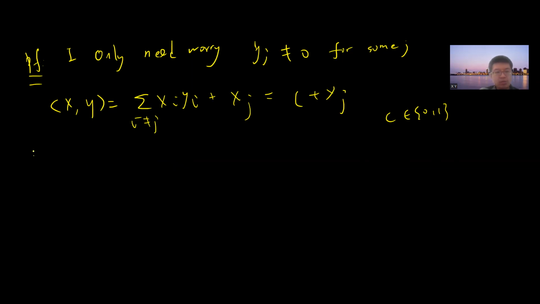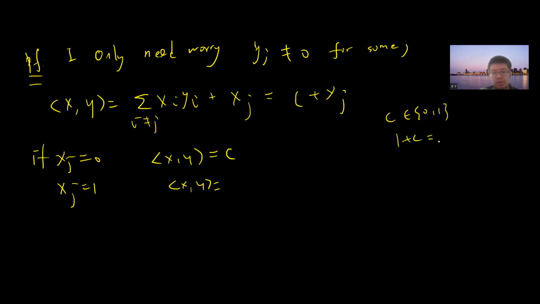If x_j is 0, then we get x·y equal to just c. If x_j is 1, then we get x·y equal to 1 plus c, and 1 plus c is the same as 1 minus c. So you always have half probability such that these two terms will flip.